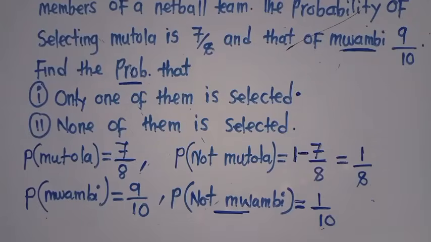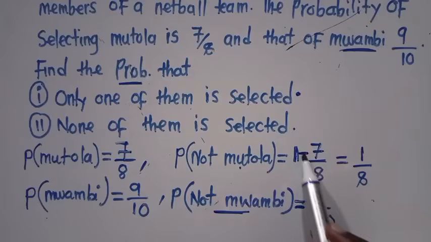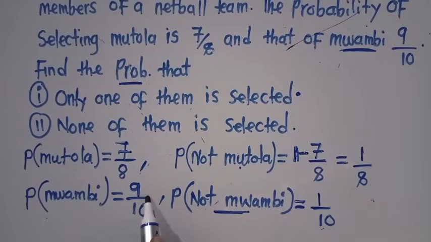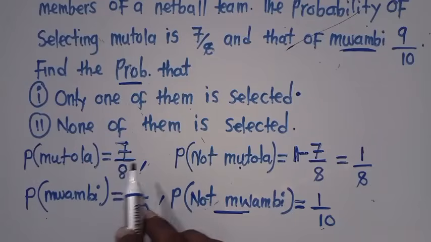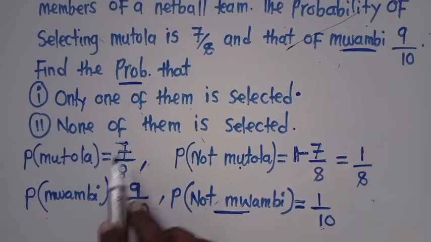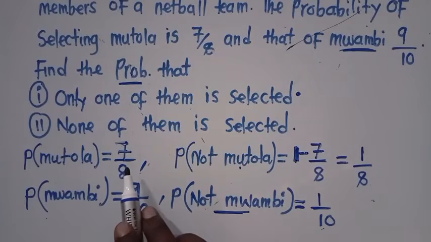What you need to do: you are given this, and to find this, you just say 1 minus this one. The probability of not getting this person, you just say 1 minus this probability given.